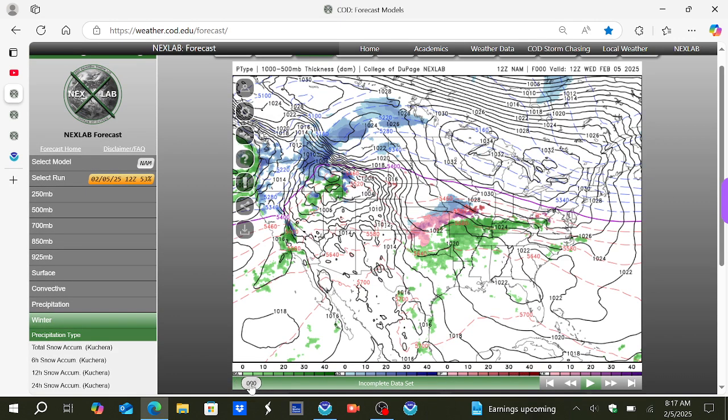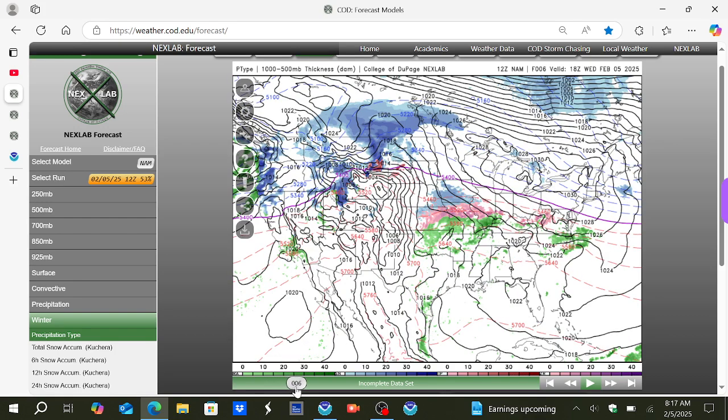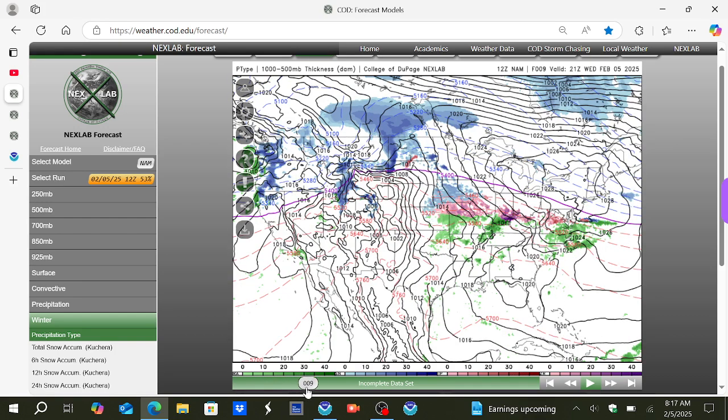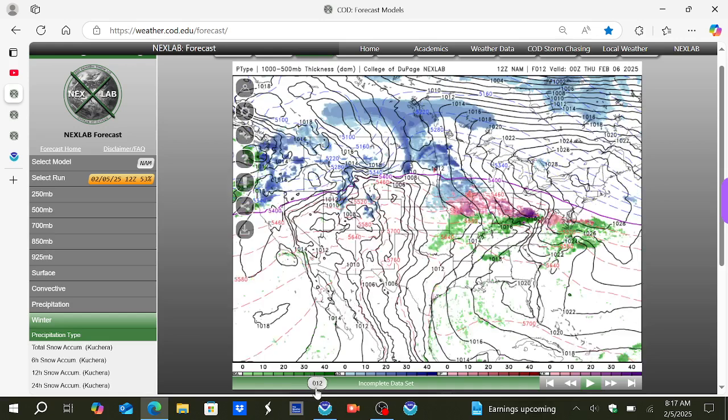Central Time, and as we go through the day, light to moderate freezing rain will increase in coverage across the Ohio Valley, especially as we go into about 7 p.m. this evening, Central Time. Could be seeing some heavy freezing rain in southern Ohio, light freezing rain in areas of Missouri, Illinois, and Indiana, with snow in the northern plains.